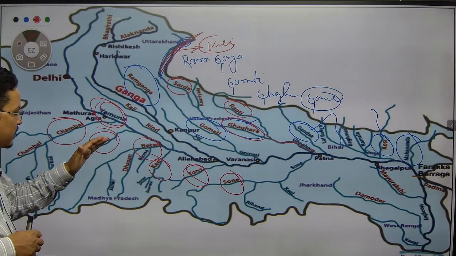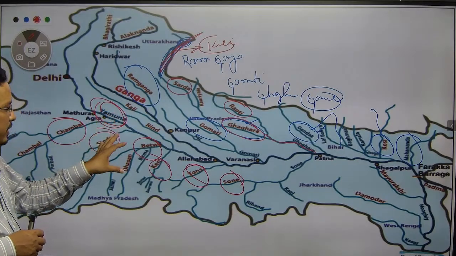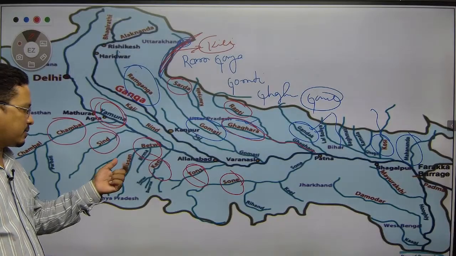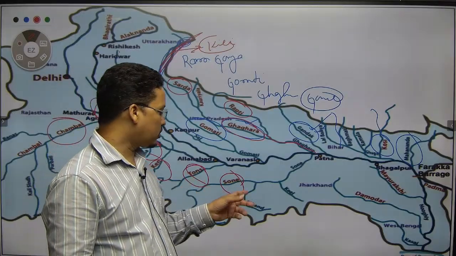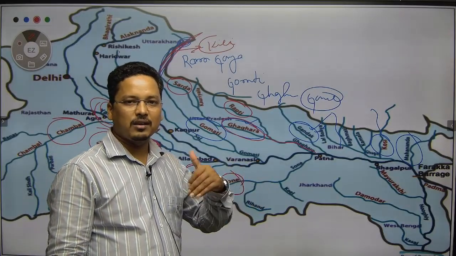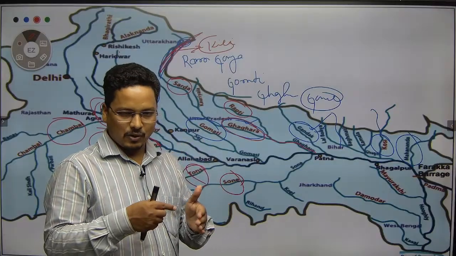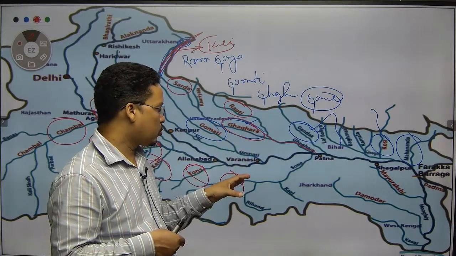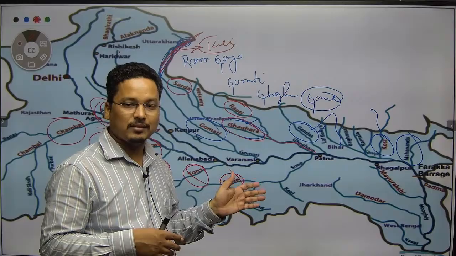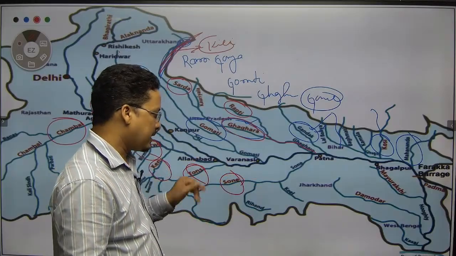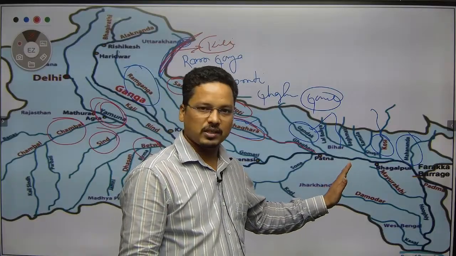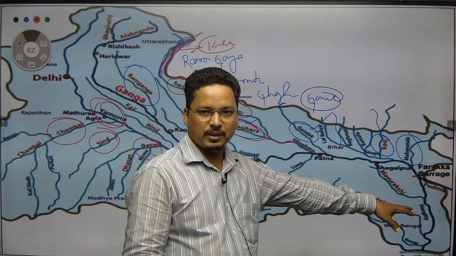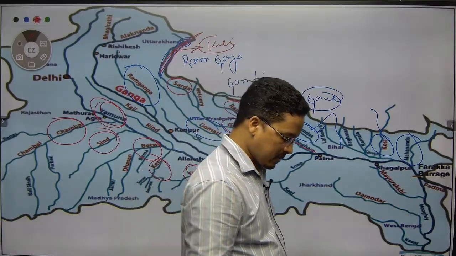Then Sindh, Ken, Betwa, these are the tributaries of Yamuna. And Ken and Betwa, everybody is aware of the fact that the first river linking project of India was developed here. Ton river is also there. Son is coming all the way from where? The Son is coming from the Amarkantak region. It originates in the Amarkantak region, then flows through Madhya Pradesh, then enters Bihar. The Son river, right? Rihand river is also there, and the Rihand dam is also there on this tributary. Then there is the Falgu river, one small river in Bihar, which is also a tributary of Ganga. Then Hooghly all the way. Hooghly is coming here. That would be the Hooghly river. Okay, this part is done.